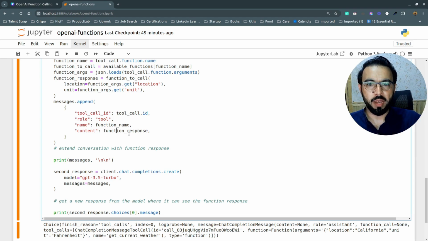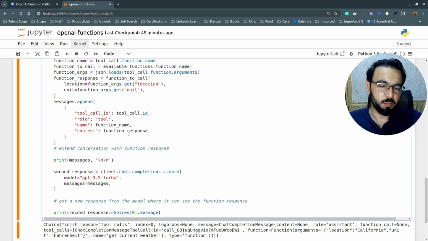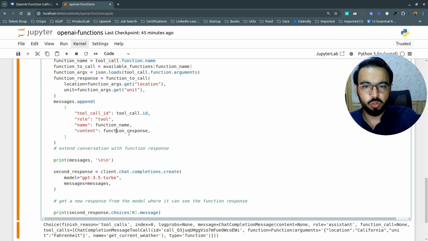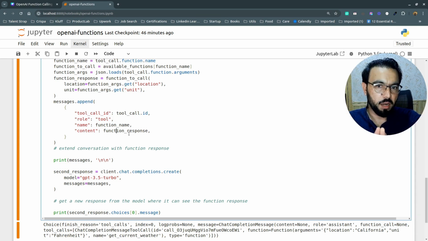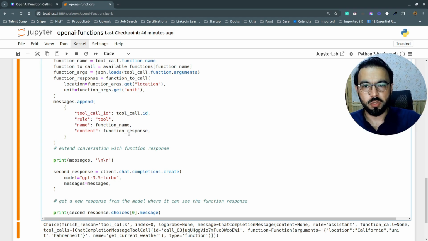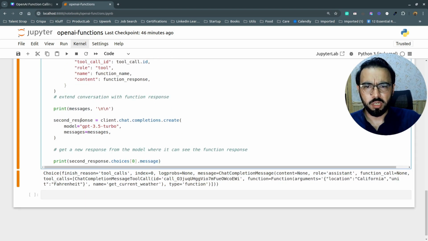So you don't need to manage things separately, getting a response from GPT, and if GPT doesn't have the data, then getting the response, loading your module, and doing everything yourself there. This way the only purpose is that you can hook your function to the GPT model. But other than that, everything you need to manage and implement on your own. As you can see here, we are calling the function, getting the response, and then passing that response to the GPT model. So the last response we get from the GPT model will just have the same function response. Here I have extended the messages and then we are getting the second response.